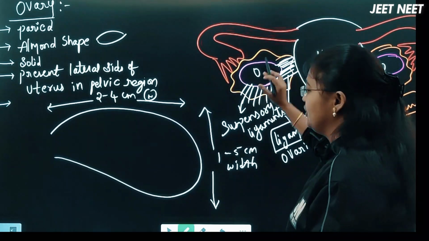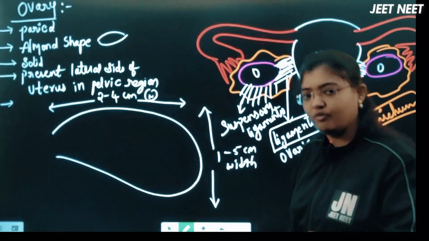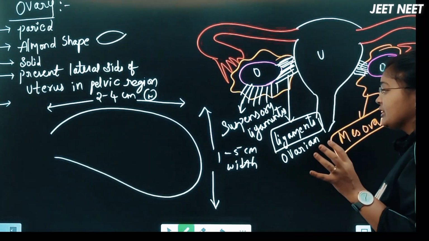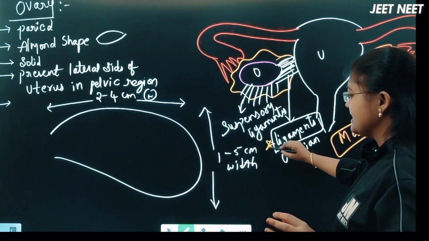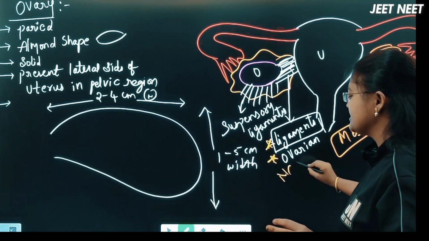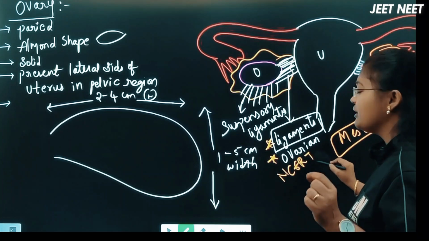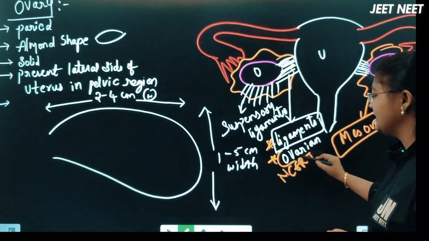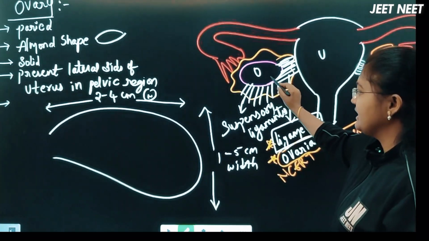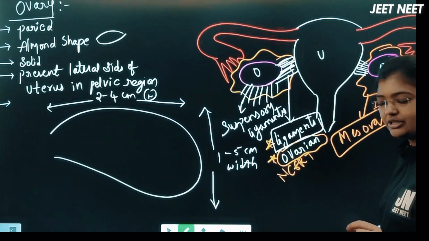This is the location of the ovary. Now this is the external structure of the ovary. Remember, NCERT has not given the name of the ligament. I have given you the name of the ligament, that is the ovarian ligament, which is connecting the ovary with the uterus.